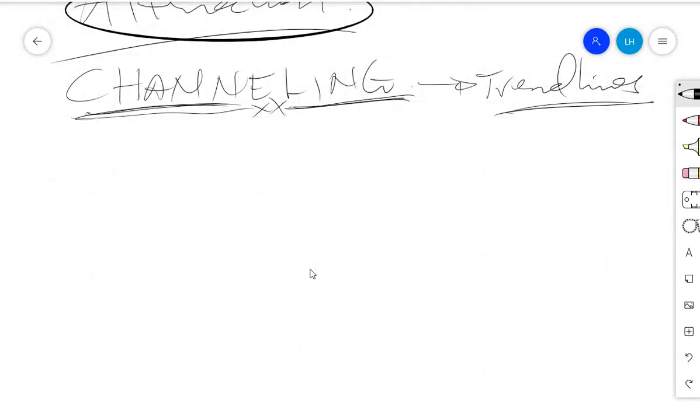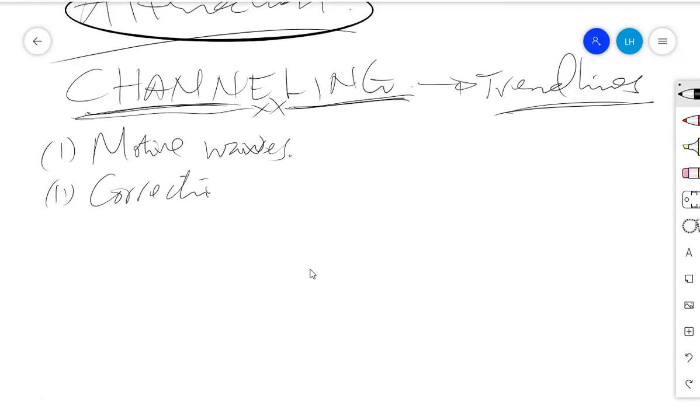So now the idea of channeling, you can take channeling in two parts. The first part, you can do channeling in motive waves, and also you can apply channeling in corrective waves. We have the motive and the corrective waves.